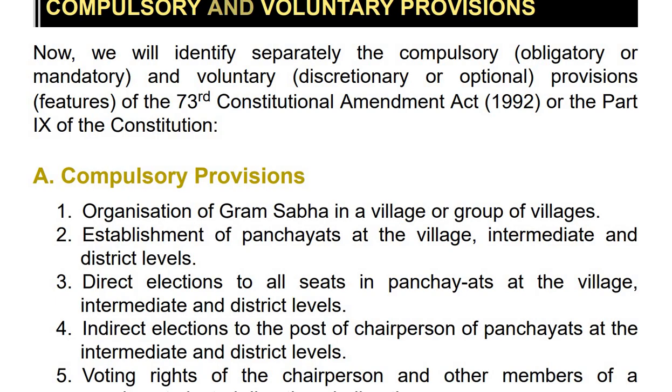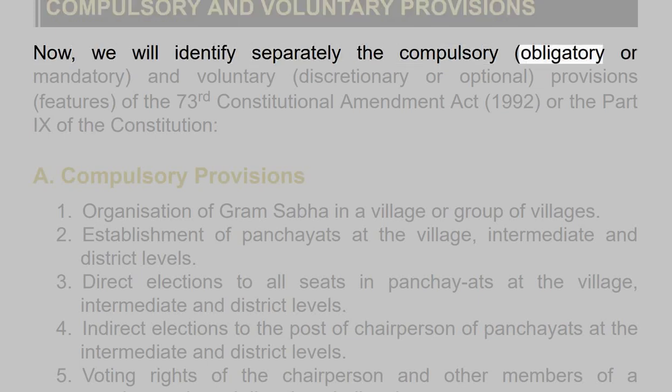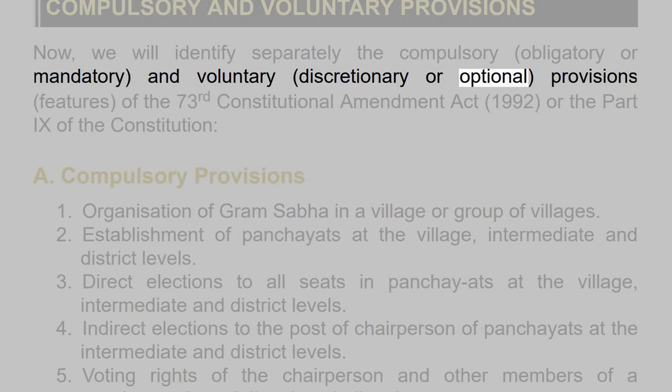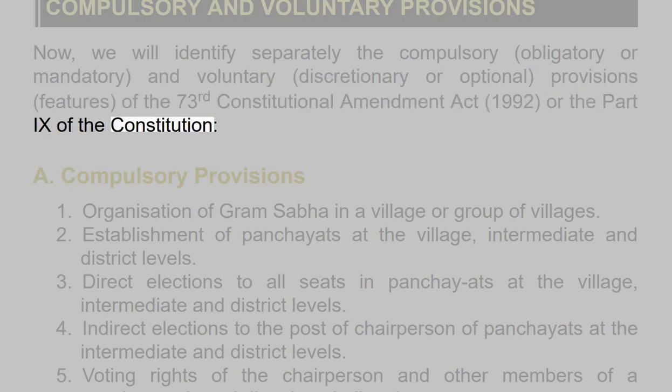Compulsory and voluntary provisions. Now, we will identify separately the compulsory, obligatory or mandatory, and voluntary, discretionary or optional, provisions, features, of the 73rd Constitutional Amendment Act, 1992, or the Part 9 of the Constitution.